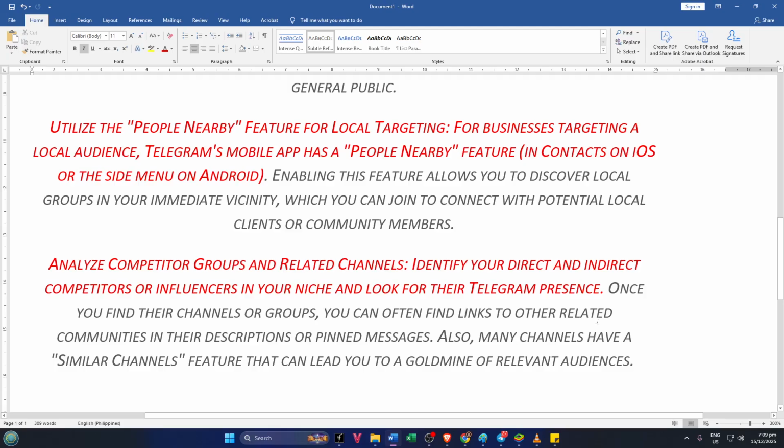And there you have it, 5 secret ways to discover the right Telegram groups, tailored to your niche and goals.